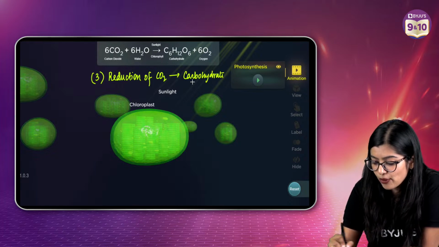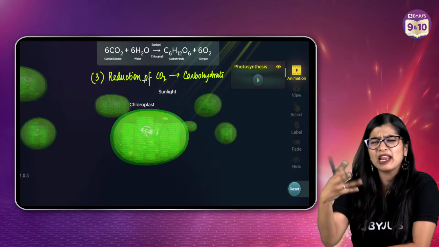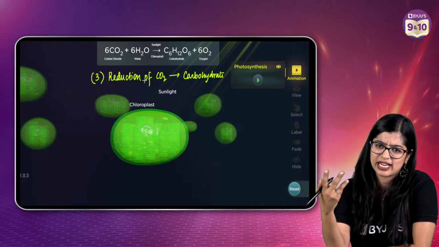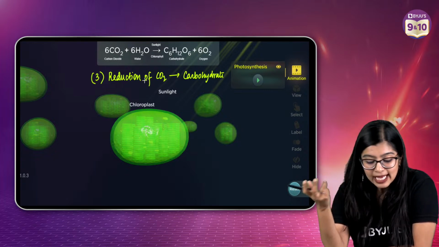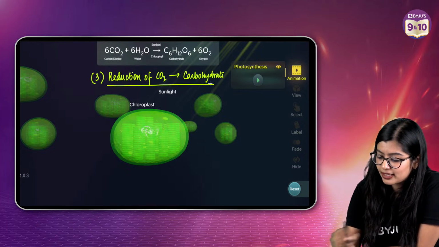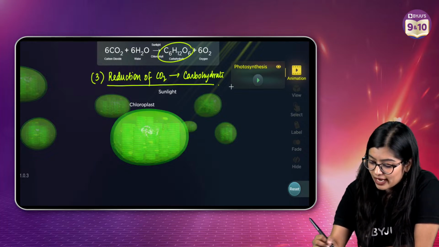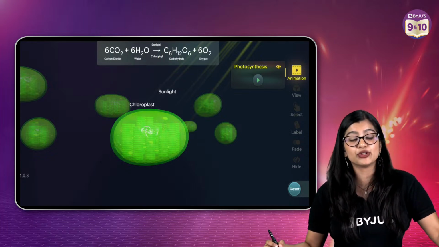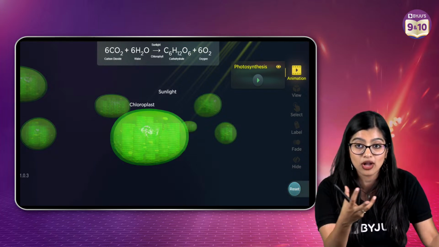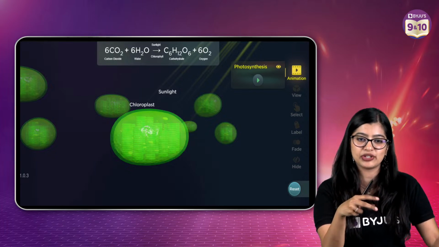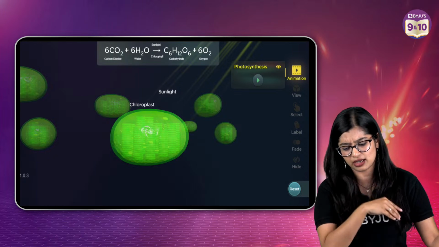All of you have learned about redox reactions, or reduction reactions, which can be defined in multiple ways. We can also say it is the addition of hydrogen ions or hydrogen. So in this case, ultimately you are getting carbohydrate in the form of glucose. For those of you who don't know what a reduction reaction is, it is basically when hydrogen ions get added. That is one way of defining it, but don't worry, Kriti ma'am will be taking it in greater detail. You can check her classes out.